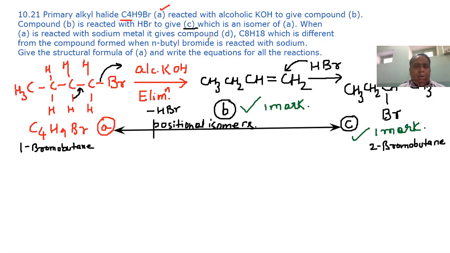Now, when compound A is made to react with sodium, it gives compound D. So it will undergo Wurtz reaction.